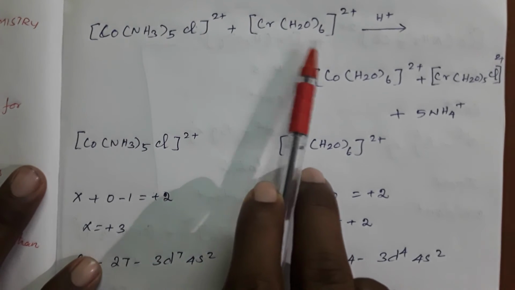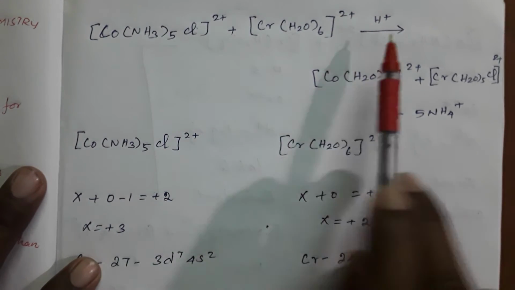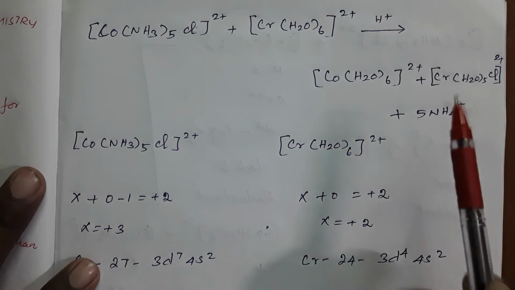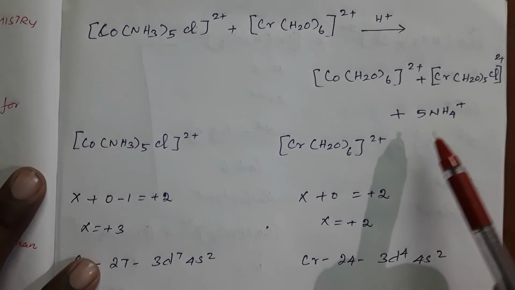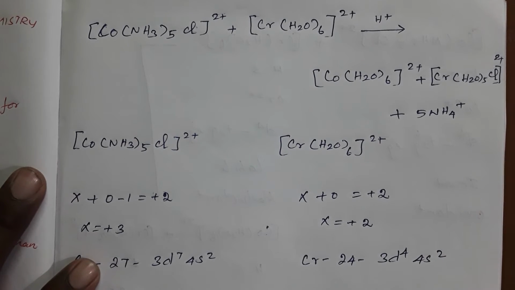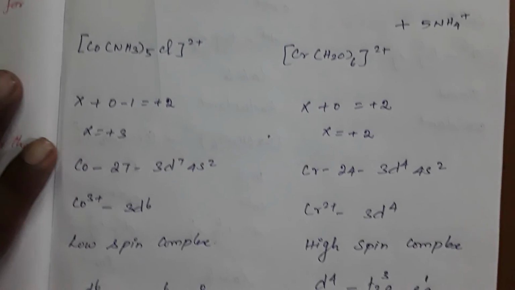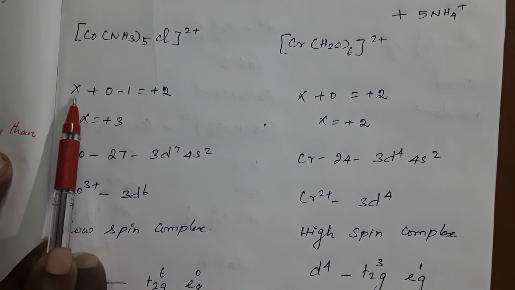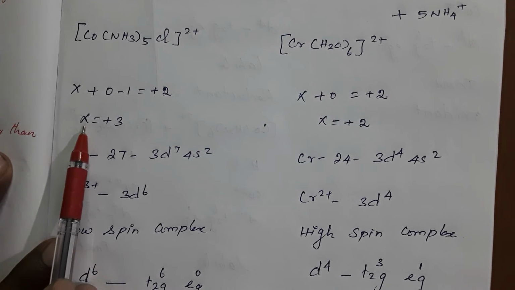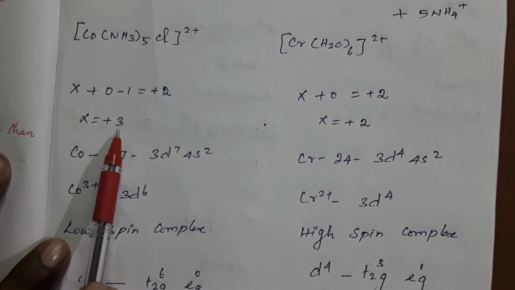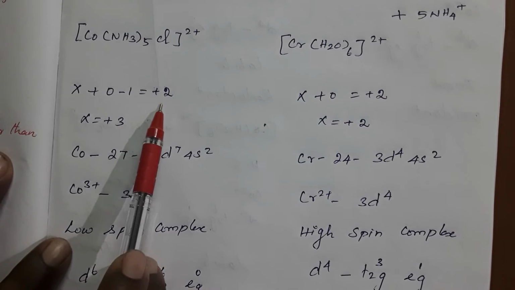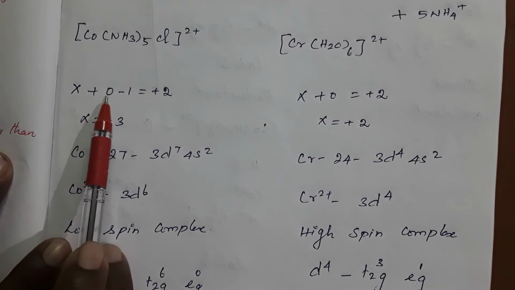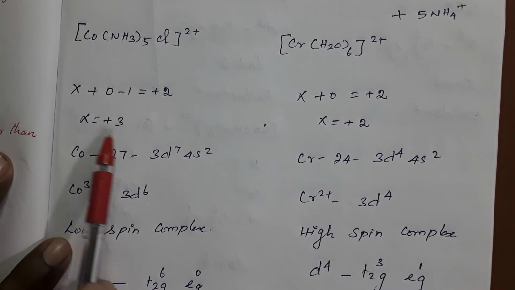So these are the two complexes, a cobalt complex and a chromium complex. In the presence of acid, the reaction takes place, forming a product with 5 moles of ammonia. Let me discuss both complexes elaborately. In this complex, let us find the cobalt oxidation state. The cobalt oxidation state X is +3. This is the way to find the oxidation state: ammonia is a neutral ligand, chlorine has -1, so X plus 0 minus 1 is equal to +2, X equals +3.